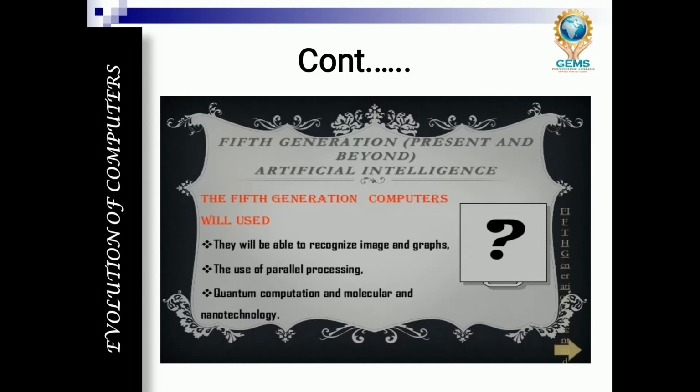All these changes we call the computer revolution. This is the history of computers, that's why we can call it the evolution of computers: when it started, how it works, how changes took place. We studied it in sequential order, step by step, in a beautiful way.